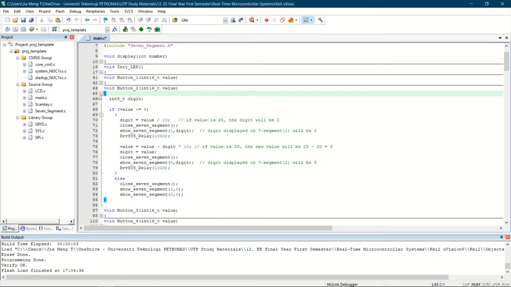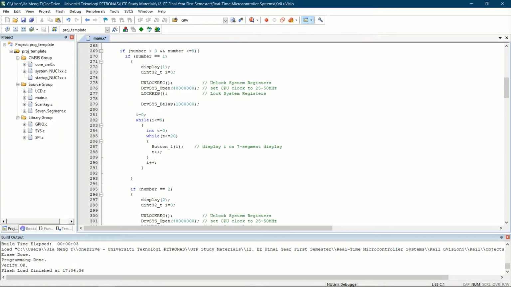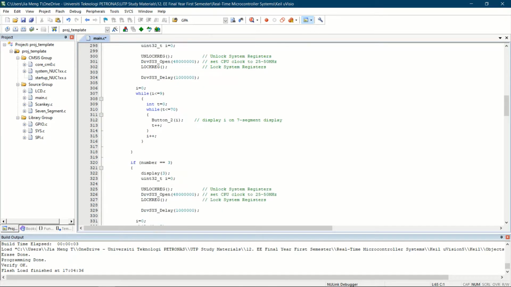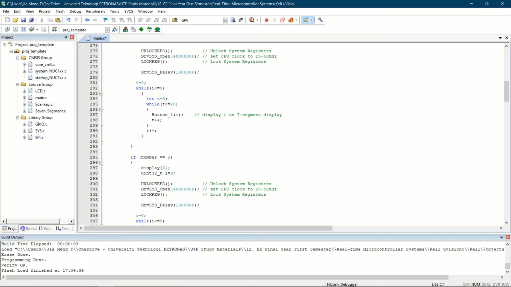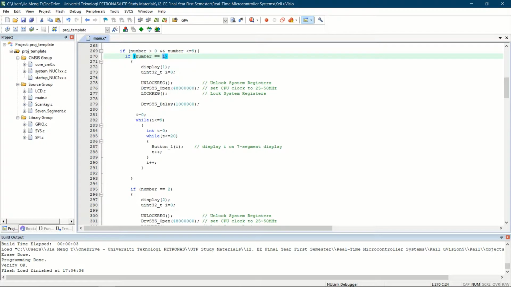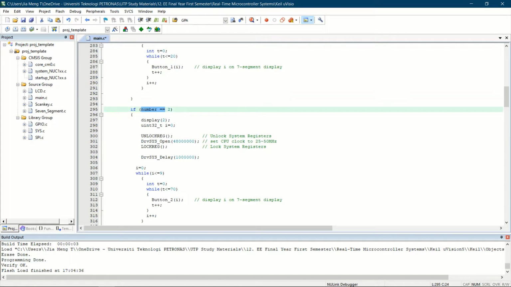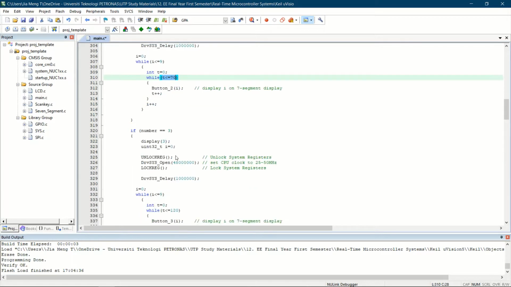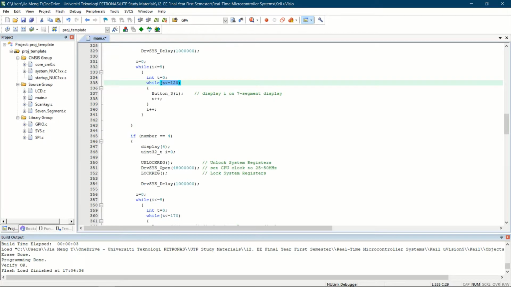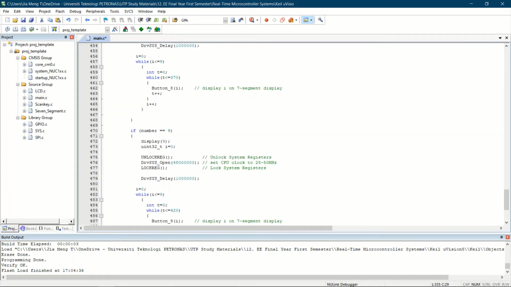The same goes for all of the other buttons. All the buttons are the same, the only difference is actually the speed. In this case, let's say this is number 1, which is the fastest speed, so it will loop for 20 times. And if it's number 2, which is a slightly slower speed, it will loop for 70 times, number 3 for 130 times, and it increases as the number increases.